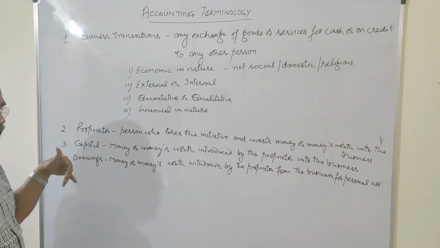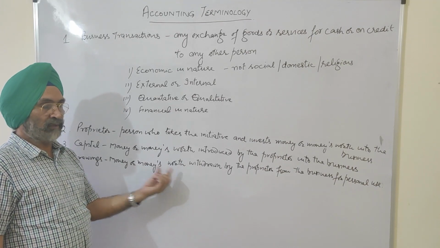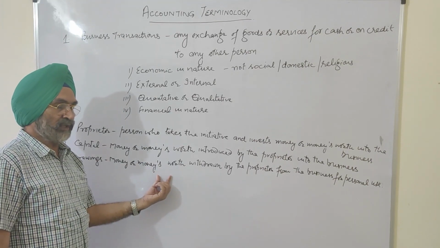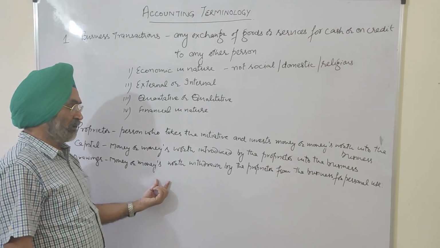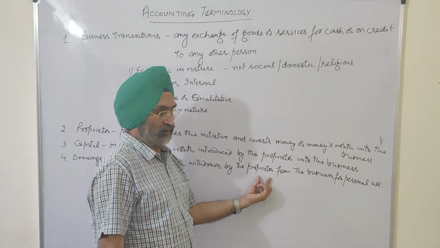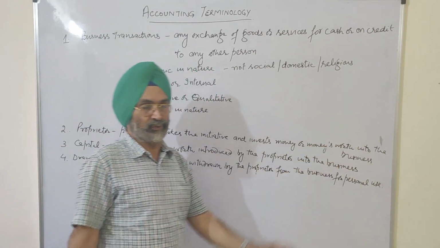And in contrast to that, drawings. Money or money's worth, not only money, even the goods, even the machinery, even the furniture, even the vehicle, withdrawn by the proprietor from the business for his personal use.